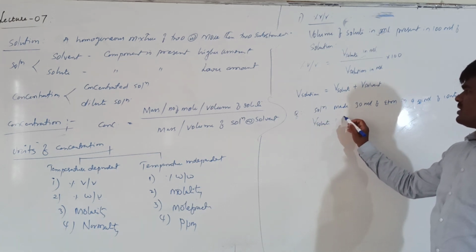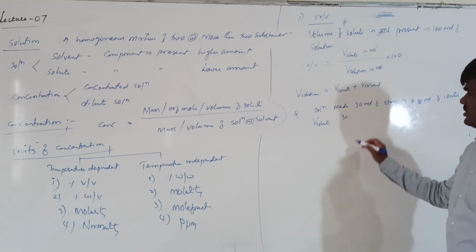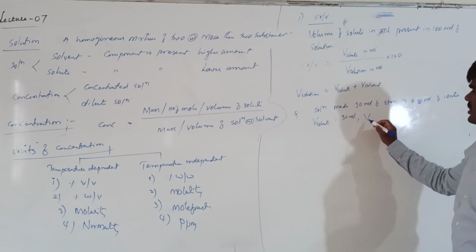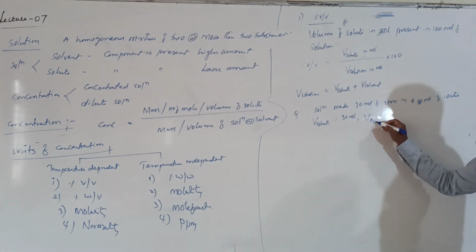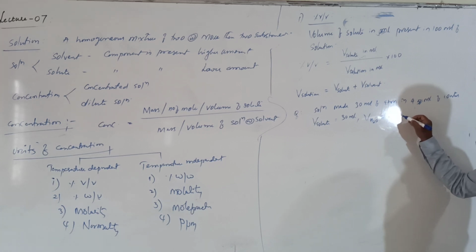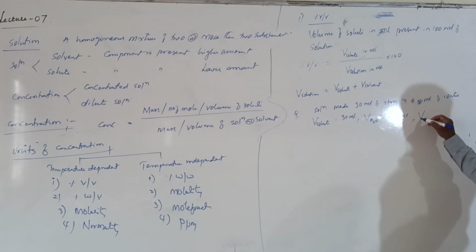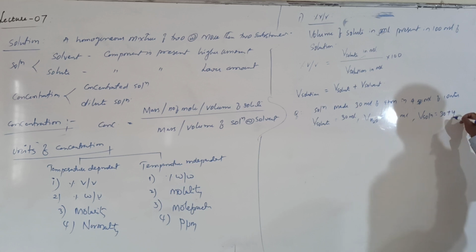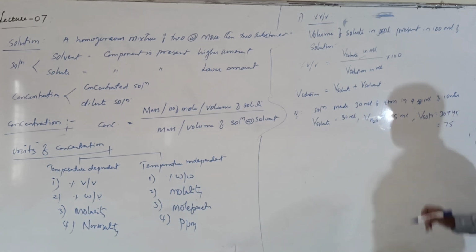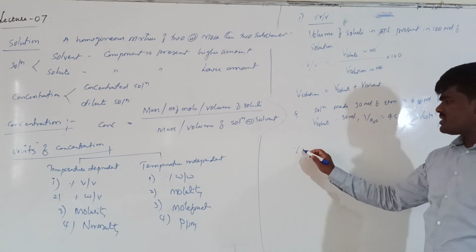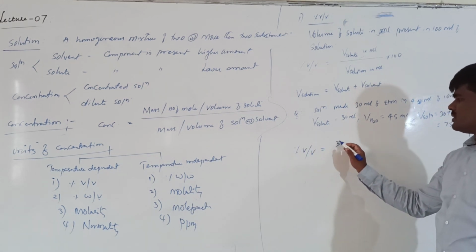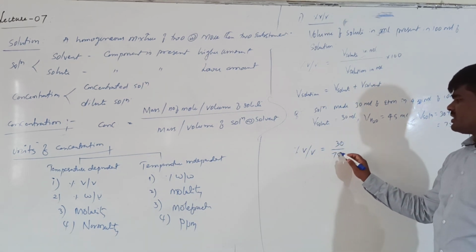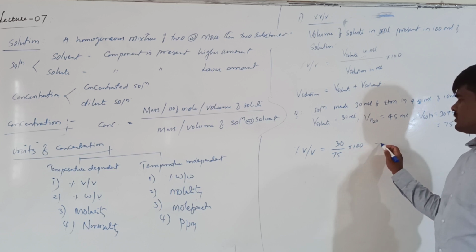Volume of solute is given as 30 ml. What is the volume of water given? 45 ml. So what will be the V solution? V solution will be equal to 30 plus 45, which comes to 75. So percent volume by volume will be equal to 30 upon 75 into 100.